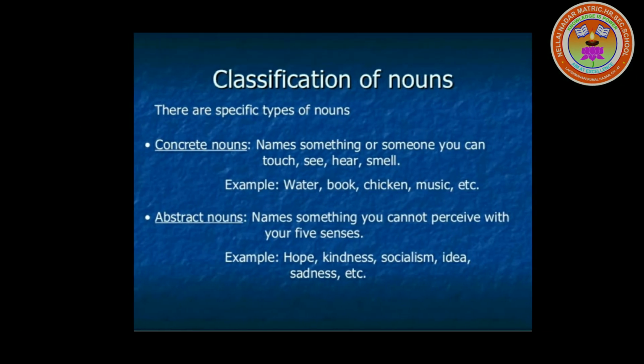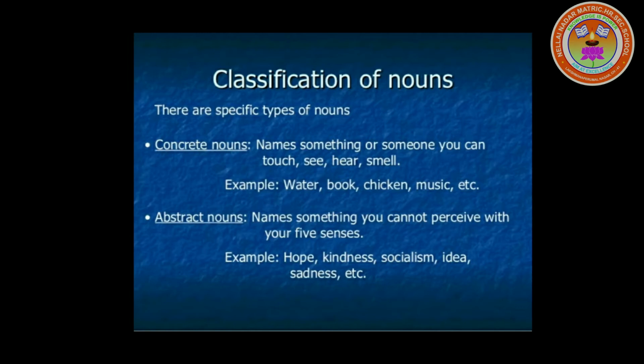Now comes the classification of nouns. There are specific types of nouns. First one, concrete nouns. They name something or someone you can touch, see, hear, smell. Example: water, book, chicken, music, etc. This means you can feel it, touch it, hear it or smell it.